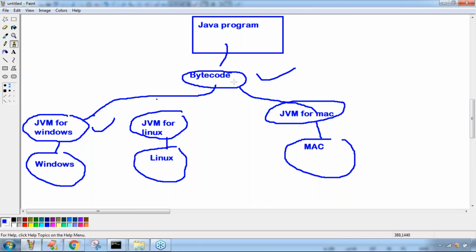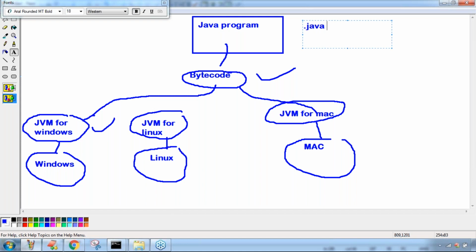Now, Java source file has what extension? The .java extension. Bytecode has what extension? The .class extension. Very important for the interview room. Take special care.